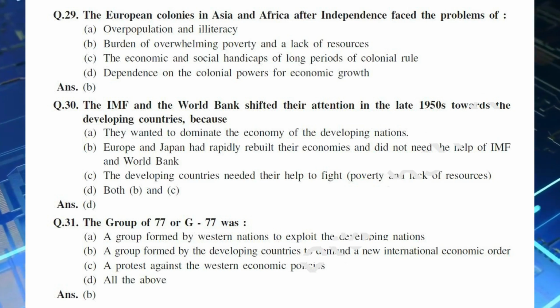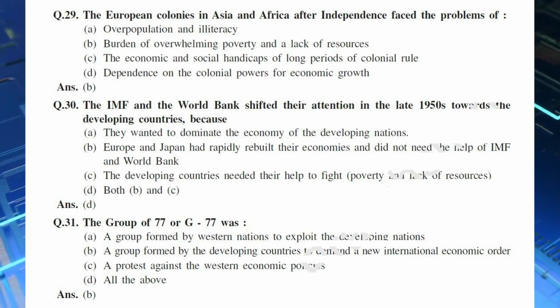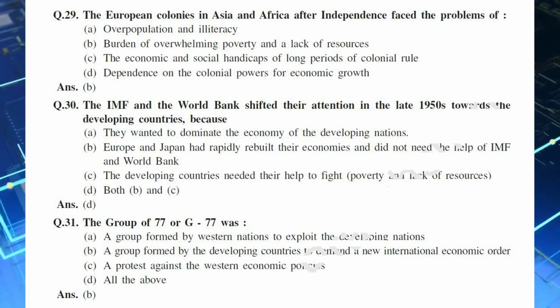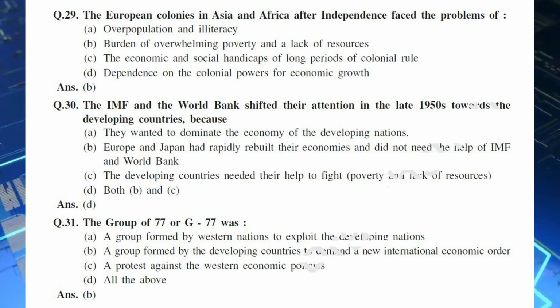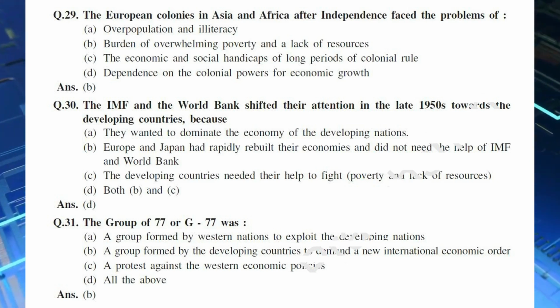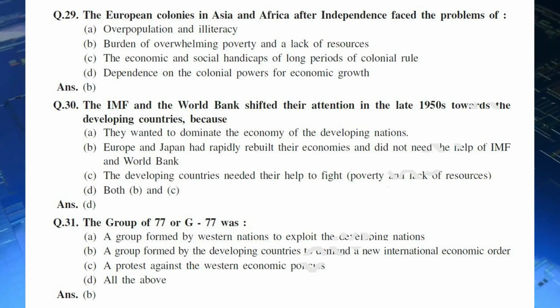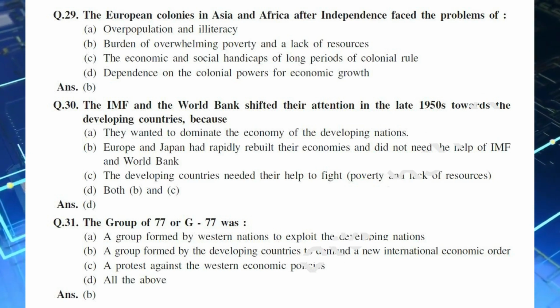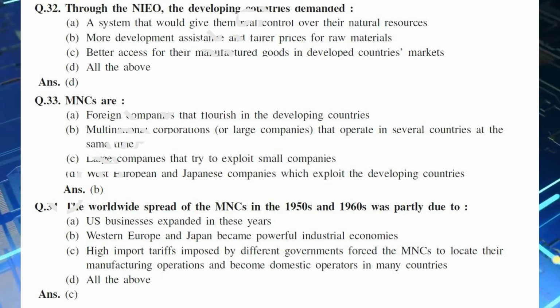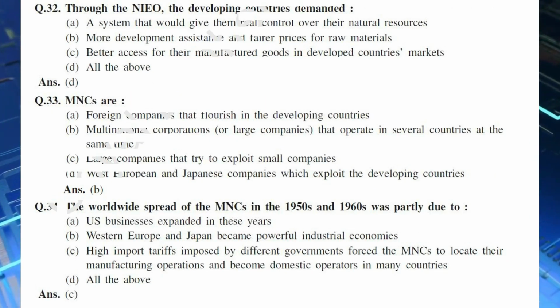The Group of 77 or G77 was: A. A group formed by Western nations to exploit the developing nations. B. A group formed by the developing countries to demand a new international economic order. C. A protest against the Western economic policies. D. All the above. Ans. B.